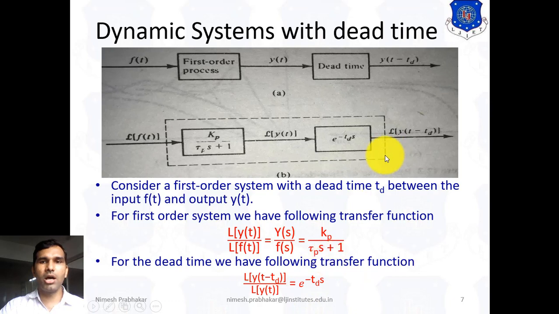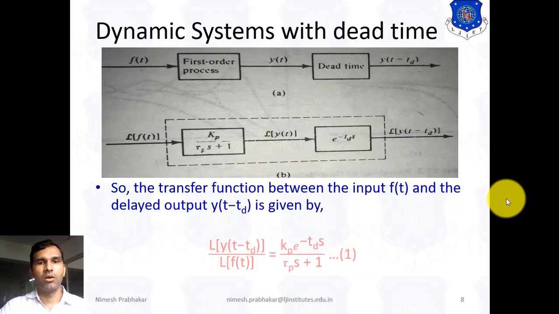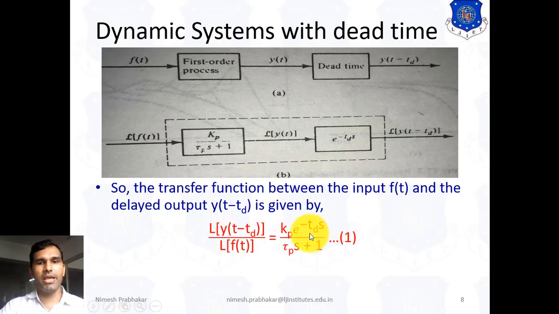To get the overall transfer function, we multiply these two transfer functions. At that time the y(t) terms cancel, so we get L of y(t minus τd) upon L of f(t). The overall transfer function we can write as Kp e raised to minus τd s over τp s plus 1.